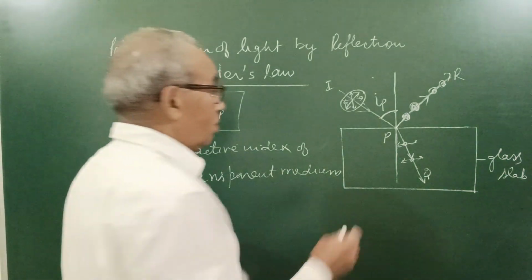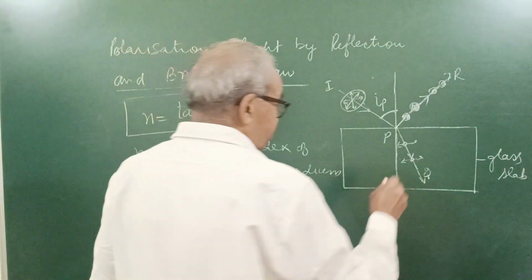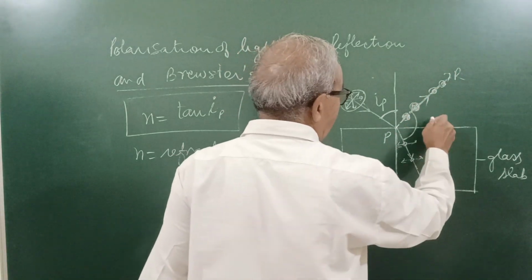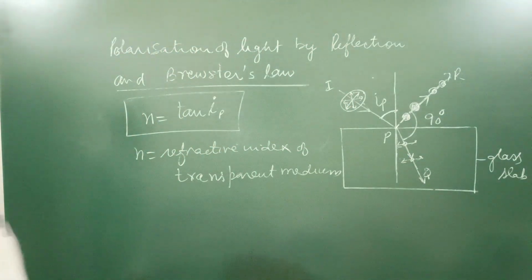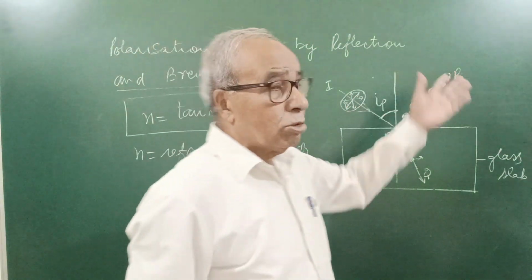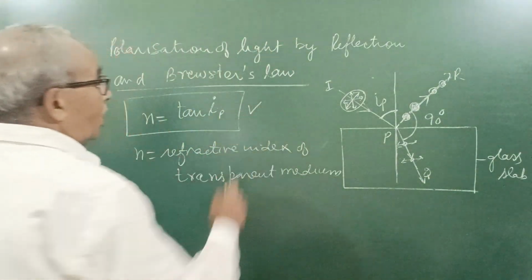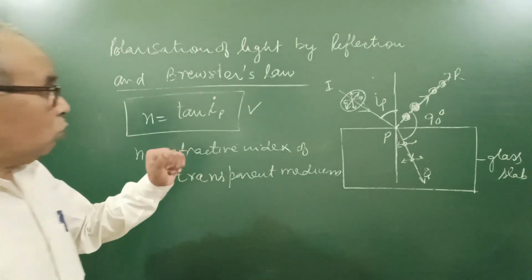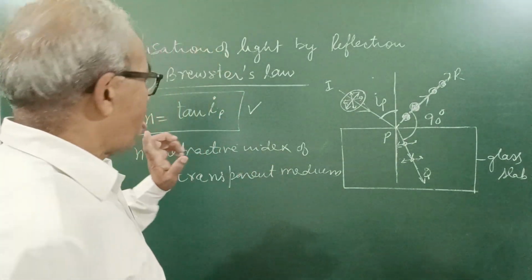When the reflected light is completely polarized, this angle RPQ is 90 degrees. That is, the reflected ray and refracted ray are at 90 degrees. It has been observed practically also, and we can prove it using this law and Snell's law.